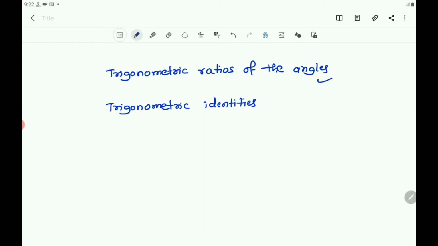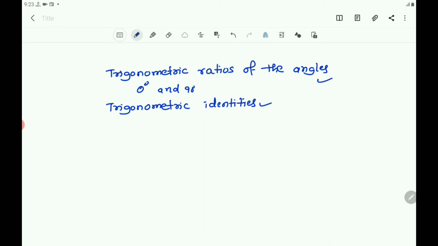We will also define the trigonometric ratios for angles of measure 0 degree and 90 degree.